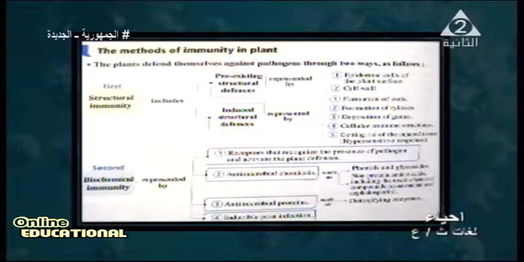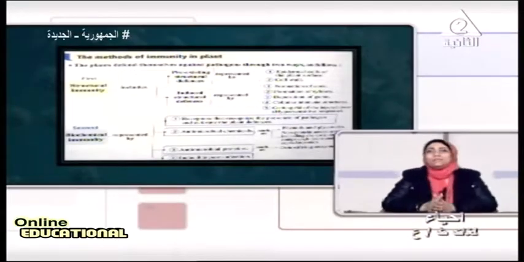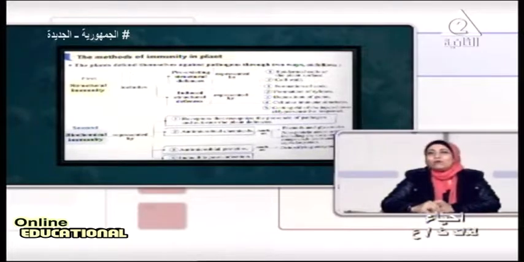The plant structure consists of, first, the epidermis layer, and the second layer followed by the cortex. First, the epidermis may be covered with cutin.